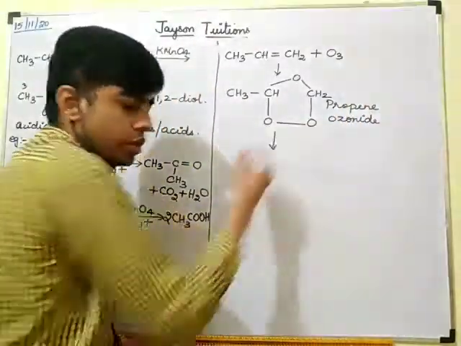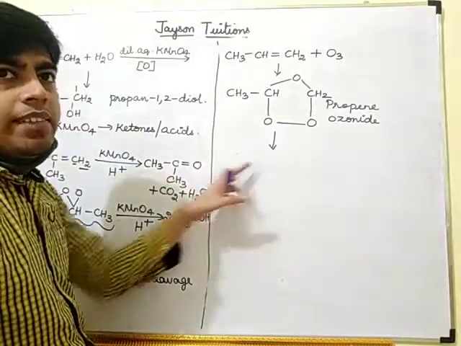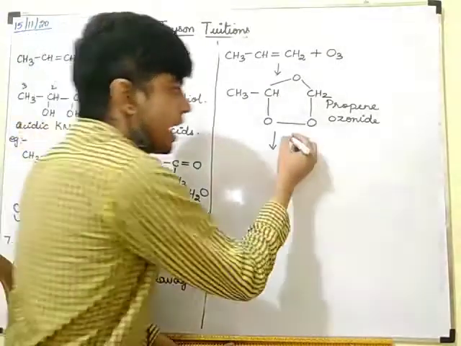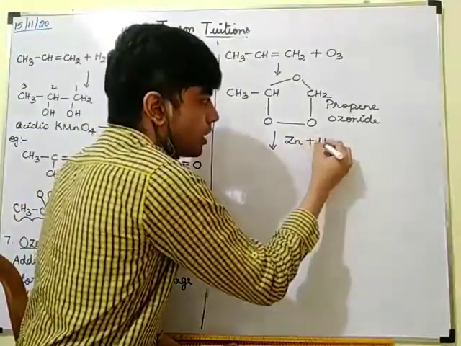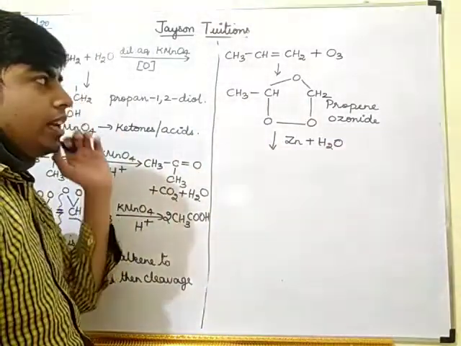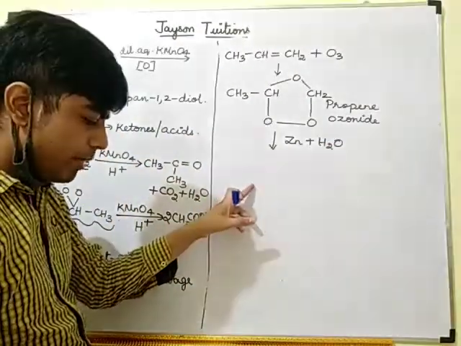So now what I should do? I should do the cleavage of this ozonide. So for cleavage I am going to add zinc and water. Zinc and water. So what I will be getting?